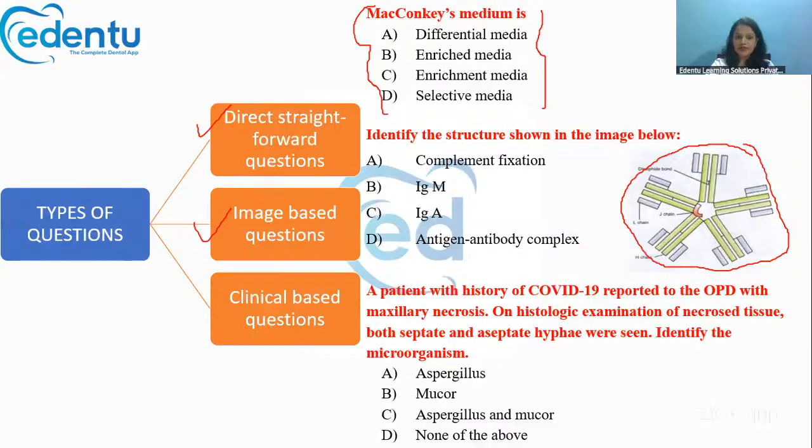Then clinical based questions. The clinical based questions are not as frequently asked as in other clinical subjects, but yes, you can expect clinical based questions also. Like, a patient with a history of COVID-19 reported to the OPD with maxillary necrosis. On histological examination, both septate and aseptate hyphae were seen. Which microorganism can it be? It can be Aspergillus or Mucor. Like that, questions can be asked.